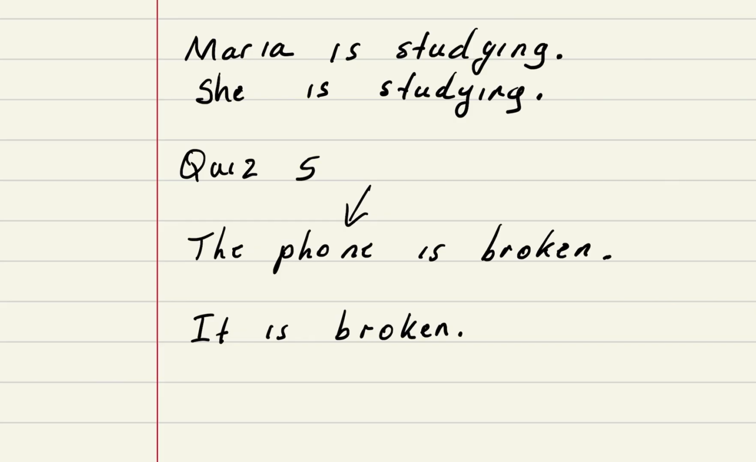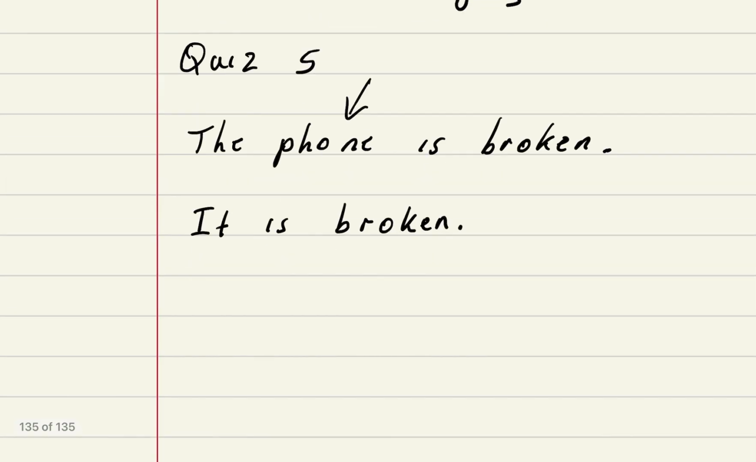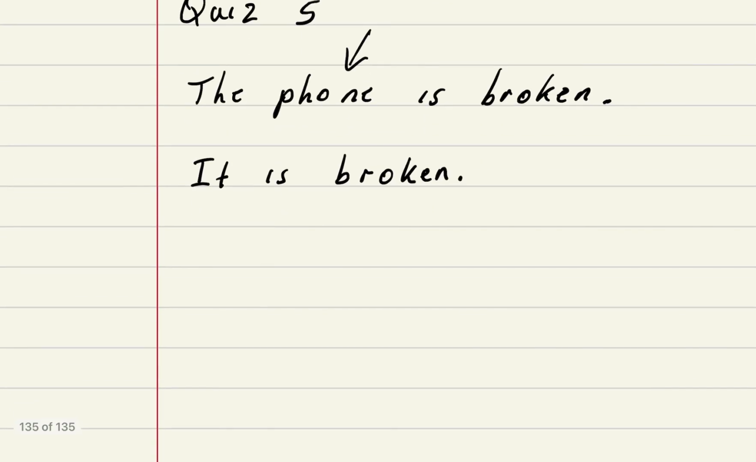Now you can see in this case we get rid of the article the, so we don't need that. We cover it completely with just it. So it is broken, and it's third person, and it's the subject that we're talking about because it's the thing that's being broken, right? So I hope you got that right. Let's do 2 more.